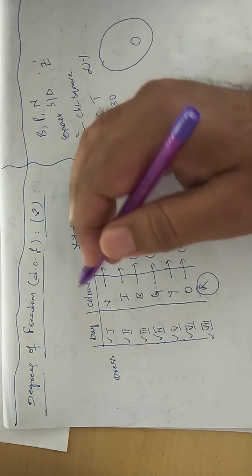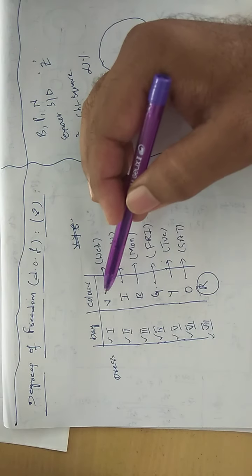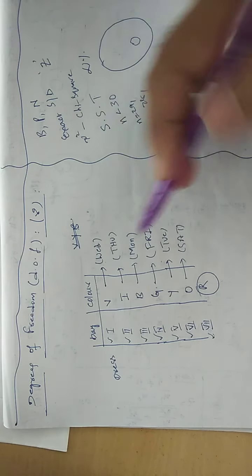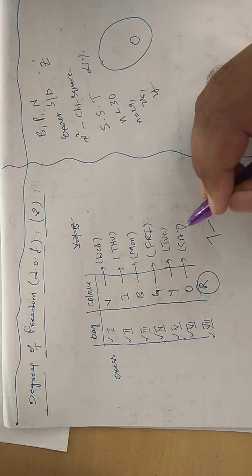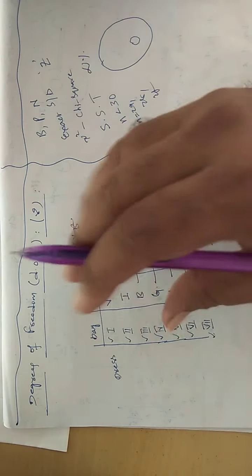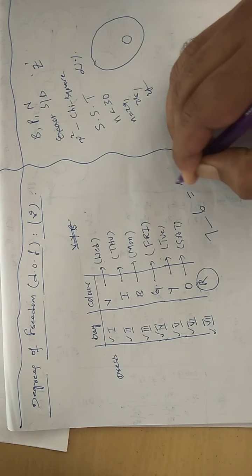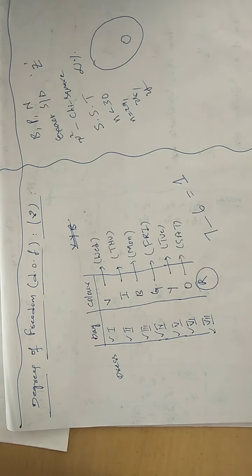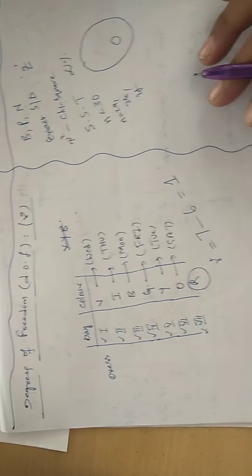Then what is the degrees of freedom for this entire situation? Understand? So total how many dresses are there? 7 dresses are there. Out of 7, the freedom is there to choose for 6 dresses. That is 6. Then what is the degrees of freedom? That value 7 minus 6 is nothing but 1, which we denote by nu.